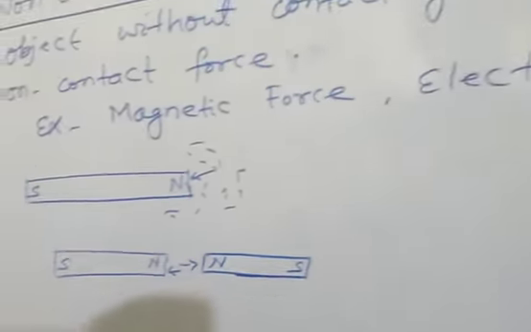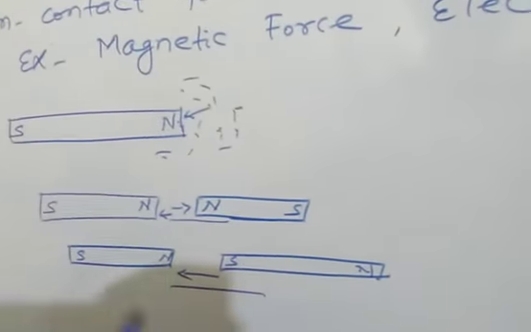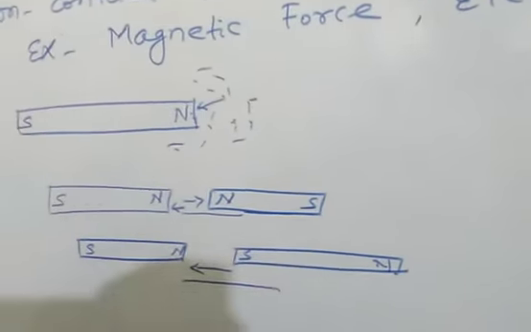If unlike poles are there, suppose here north, south, and there is another magnet whose south pole is this side and north pole is this side, then they will attract each other. So this is a repulsive force, here it is an attractive force, and all these forces are exerted from some distance, no need to come in contact.